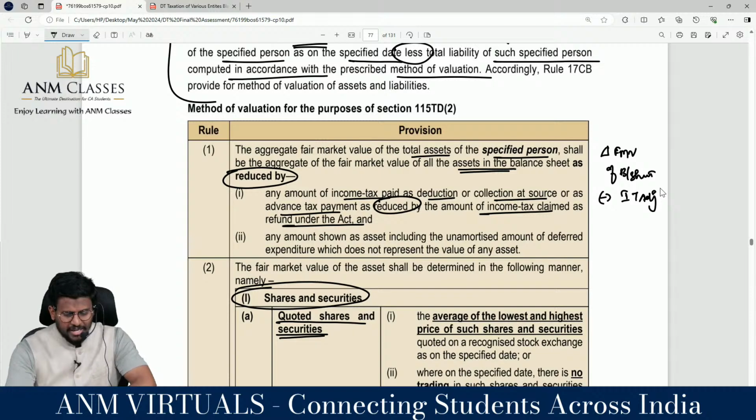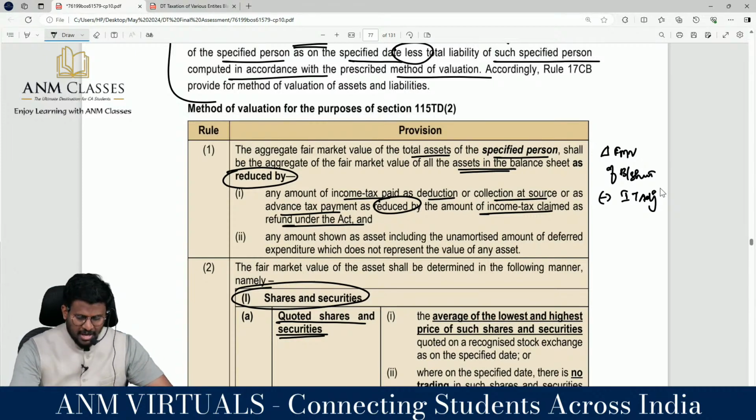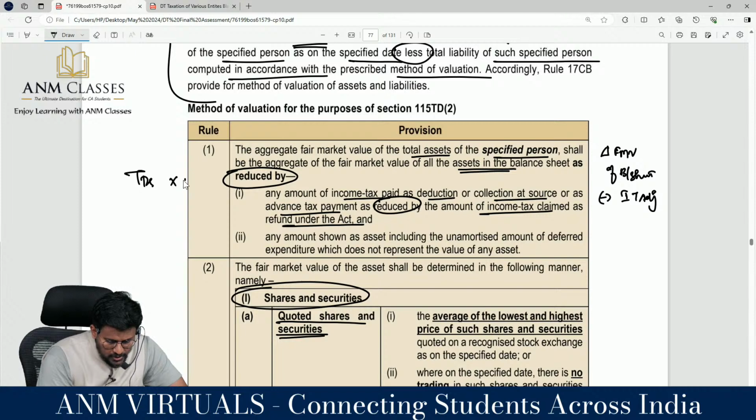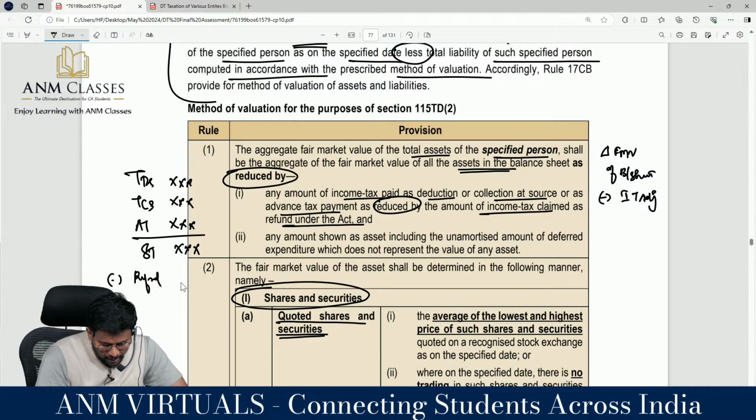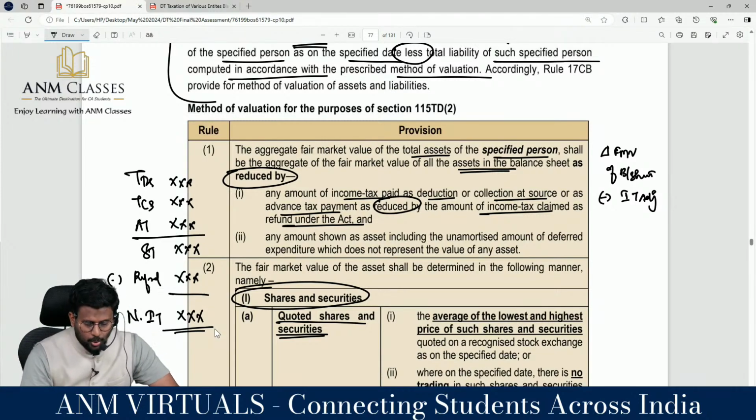Any income tax paid as deduction, that means TDS, or collection, that means TCS, or advance tax payment, as reduced by the amount of tax claimed as refund under the Act. So TDS paid, TCS paid, advance tax paid, you will get the subtotal, less refund. You will be getting the net income tax paid. Correct? This net income tax paid, on the balance sheet liability side, you have to minus it.